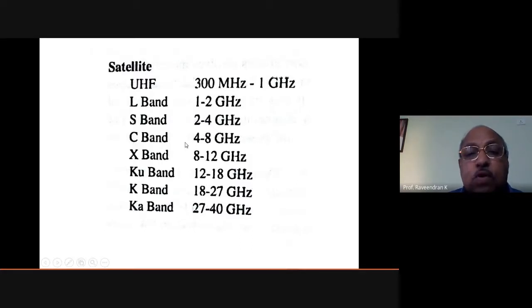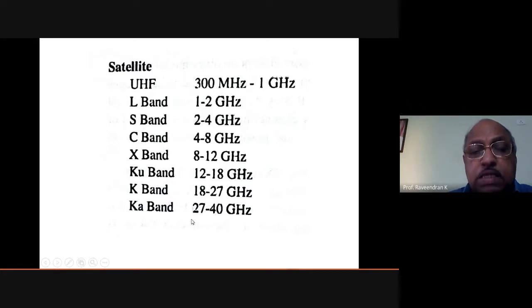C band is 4 to 8 gigahertz. KU band is very commonly used for different kinds of satellites, used for, of course, weather forecasting and all those things. That is why this classification has been done for different frequency ranges.